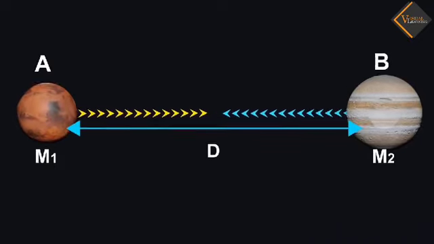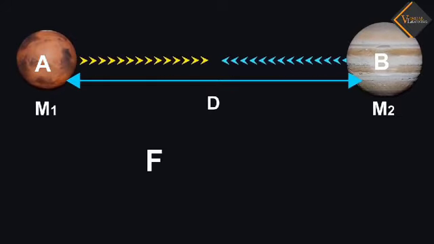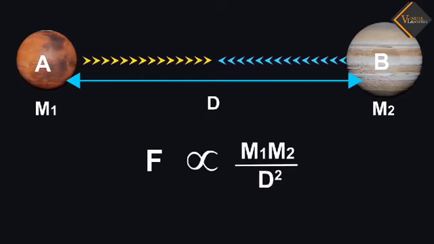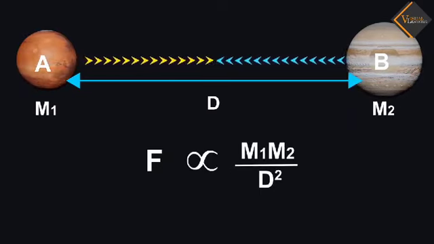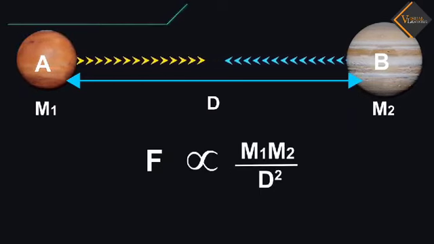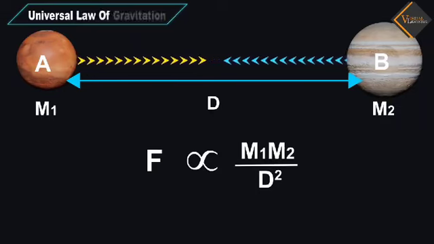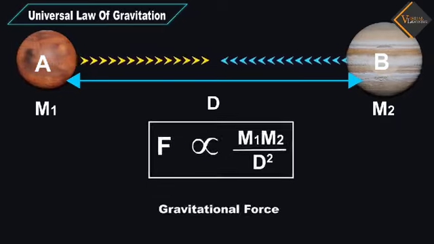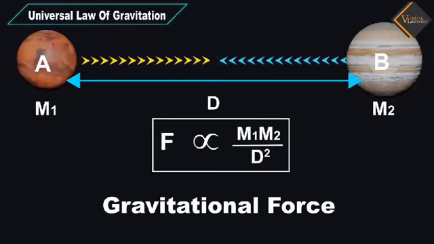Then, the force of attraction between any two bodies is directly proportional to the product of their masses and is inversely proportional to the square of the distance between them. This is also known as the universal law of gravitation. And the force acting between the bodies is known as gravitational force.